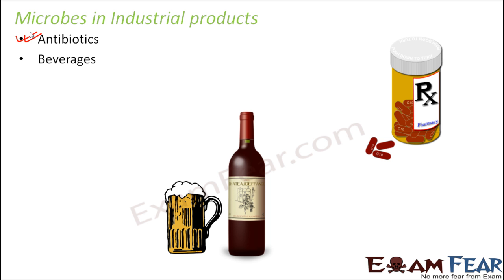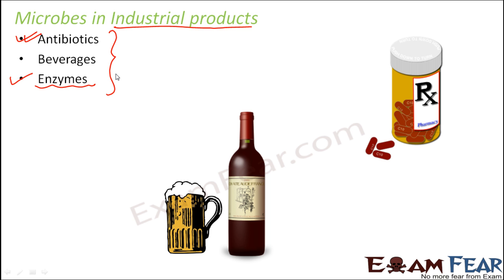Next are beverages, like the different types of alcoholic drinks available in the market. Wine, beer, everything is again prepared from microbes. Then enzymes. Enzymes are extremely important. When we say enzymes, we are talking about various chemical substances which help in so many different processes, and many of these enzymes are prepared from microbes. All these things can be prepared from microbes on a larger commercial scale, and that is why they fall under the category of industrial products.